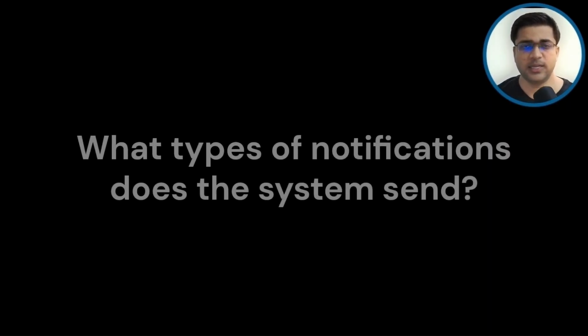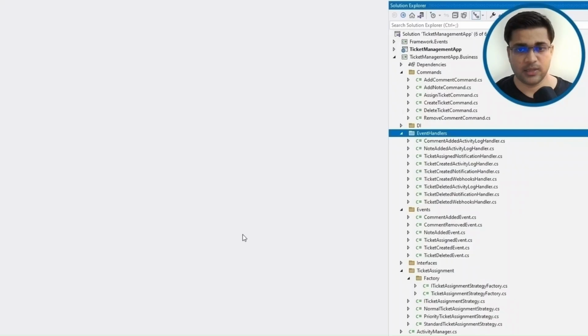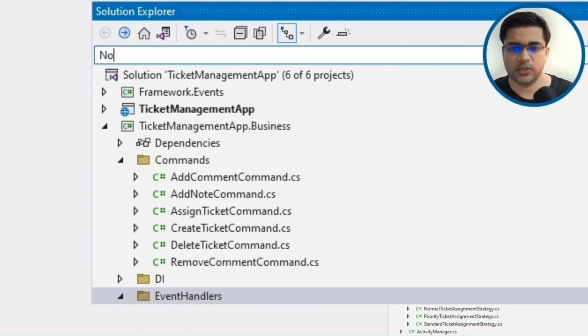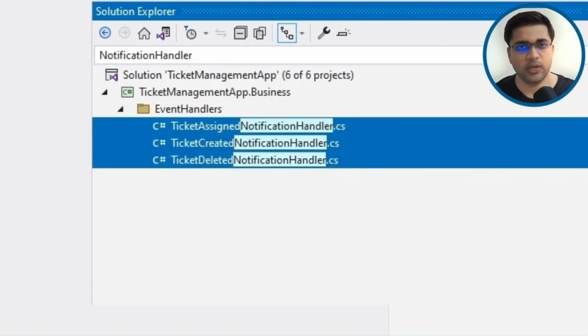Suppose we haven't maintained a good documentation of this project, and someone requests a developer to document the list of notifications that our system sends. If you assigned the same job in the previous code, you will find it very difficult to find a reliable list of notifications. But in this code, all you need to do is this. Here's your list. It only took seconds to find a reliable list.